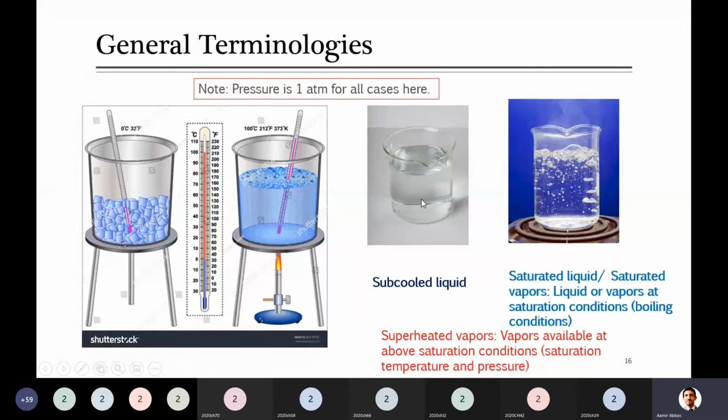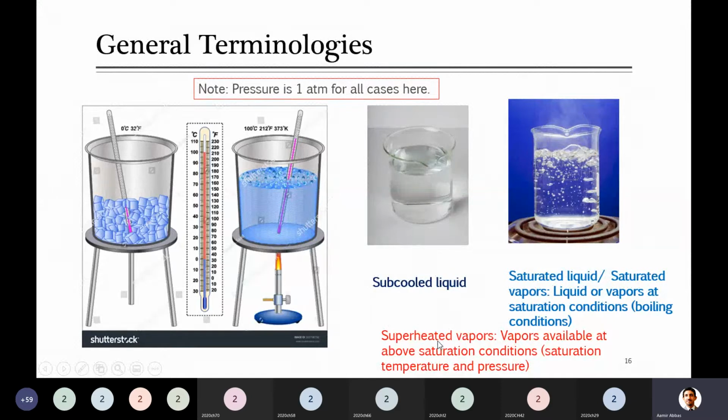The example is similar. For example, you have water here. It is already in liquid form and it is below saturation temperature. If I increase its temperature, what will happen? That heat will be added. This is subcooled, meaning for example it is available at 50 degrees C, so I add the heat. This heat will be used to increase its temperature, and that heat is called sensible heat. The same will happen here. If I collect these vapors which were formed and add the heat, their temperature will be increased and they will be converted to superheated vapor.